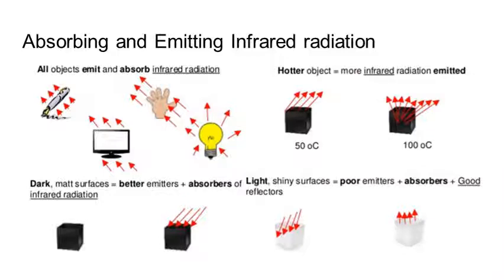Now, all objects emit infrared radiation, like we were saying, but they all absorb infrared radiation as well. They take in infrared radiation. Turns out the best colors for absorbing and emitting are dark, dull, matte surfaces. The worst ones for absorbing and emitting are light, shiny surfaces. So if you want something to absorb infrared radiation quickly and heat up quickly, or you want it to emit infrared radiation and cool down quickly, then we use dark, matte colors. If we want something to warm up slowly, absorbing infrared radiation slowly, or cool down slowly, emitting infrared radiation slowly, then we use white, shiny colors.